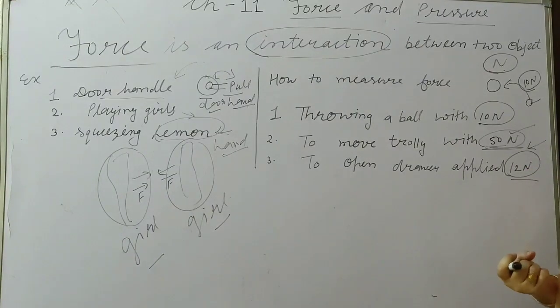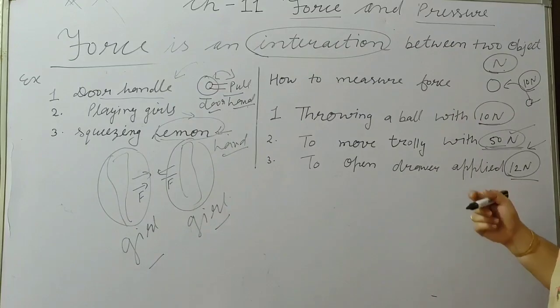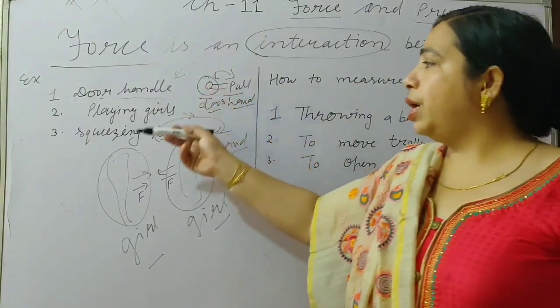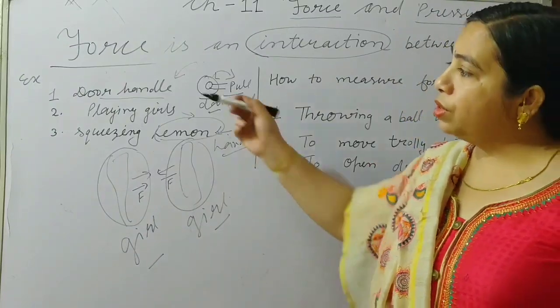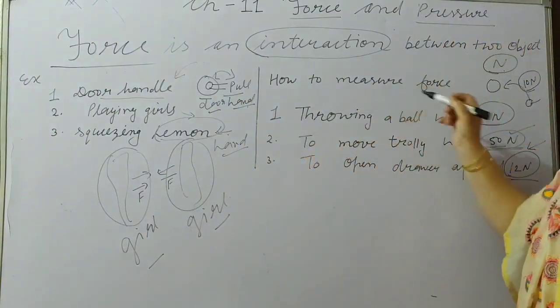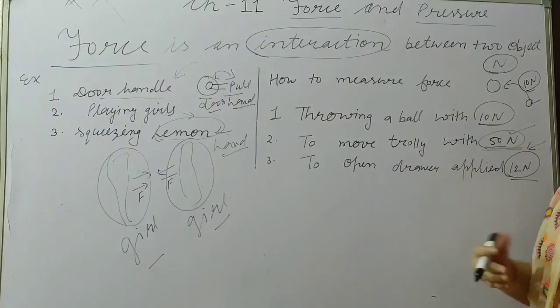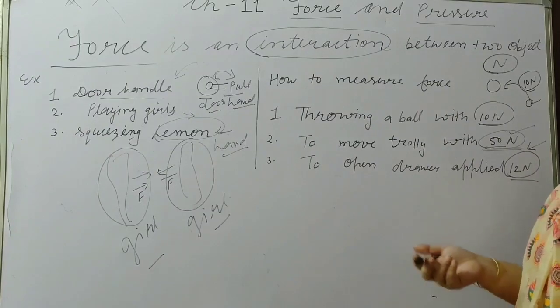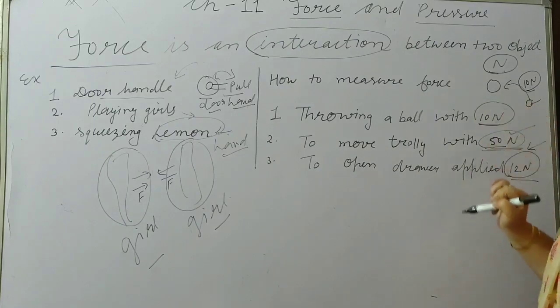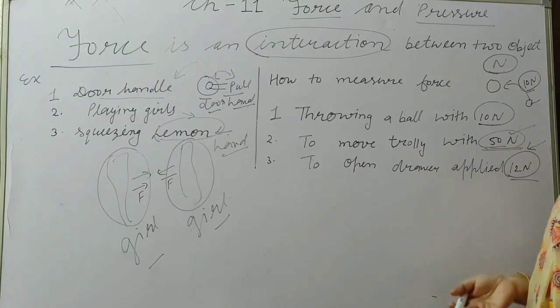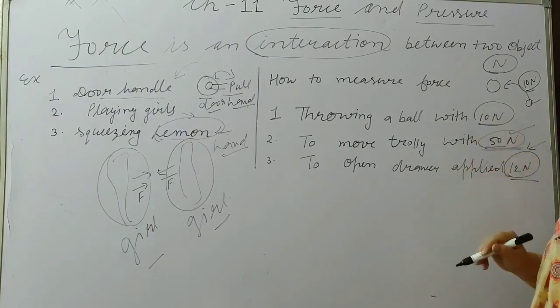So in these three examples there is interaction between two objects, so force is there, and here they are measuring 10 Newton, 50 Newton, that is the Newton force we are applying. This is the measurement of force.